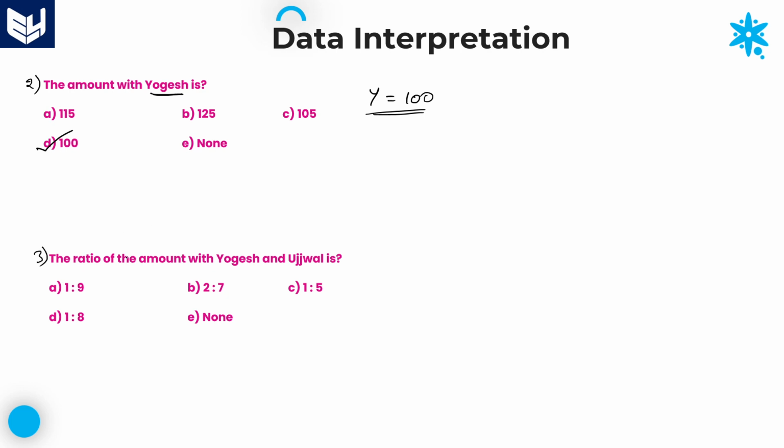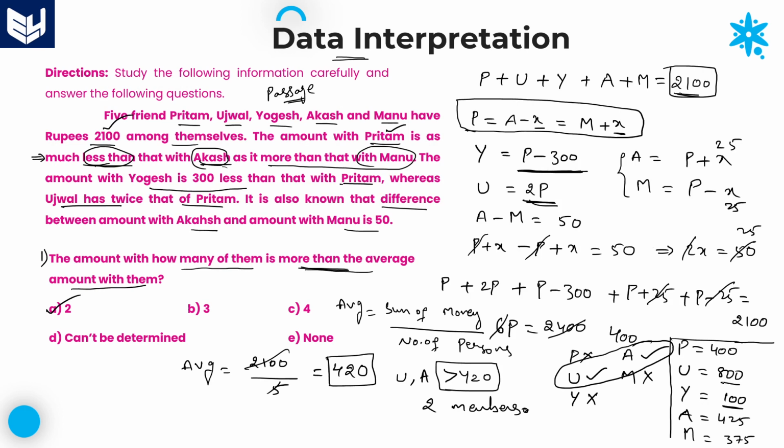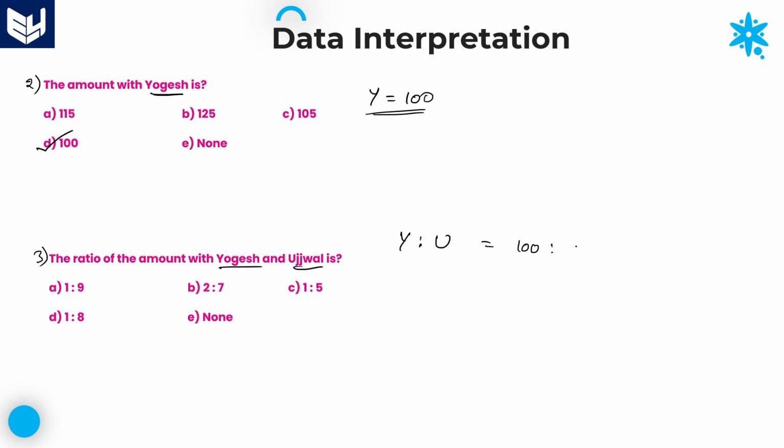Next, the third question. The ratio of the amount with Yogesh and Ujjwal. Here we need to calculate the ratio of Yogesh and Ujjwal. Yogesh's amount is 100 rupees, whereas Ujjwal's amount is 800 rupees.